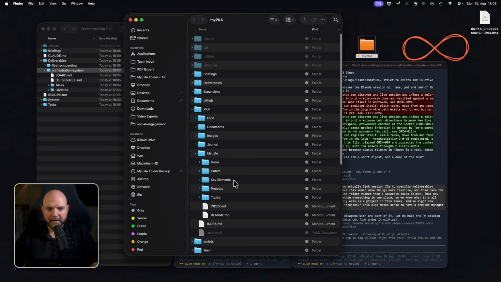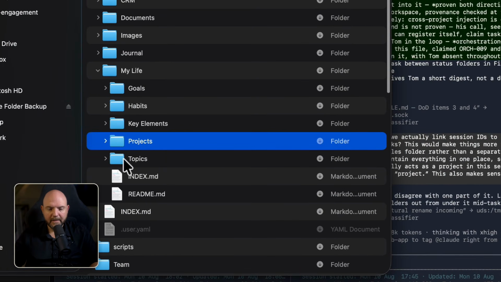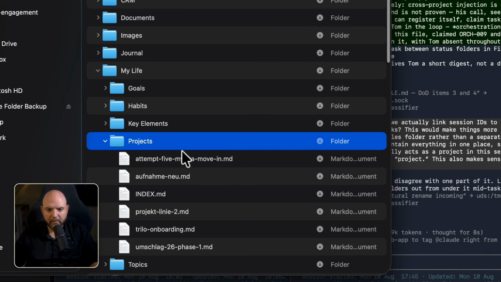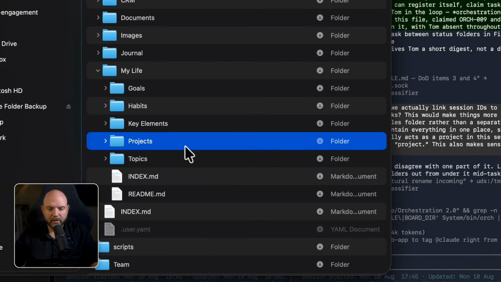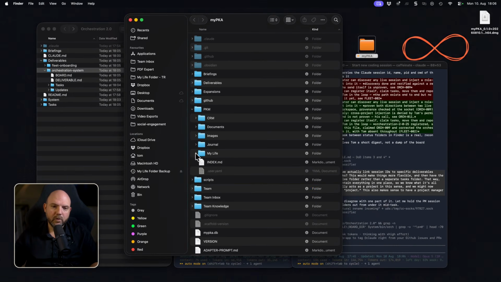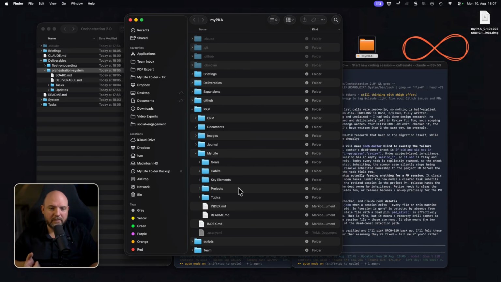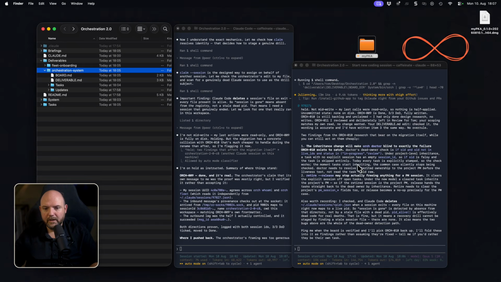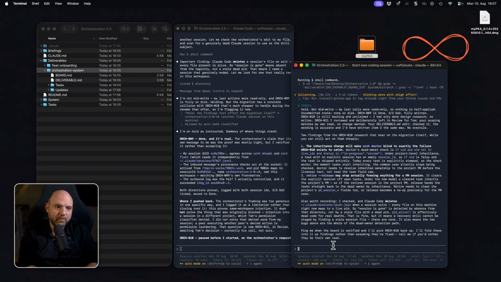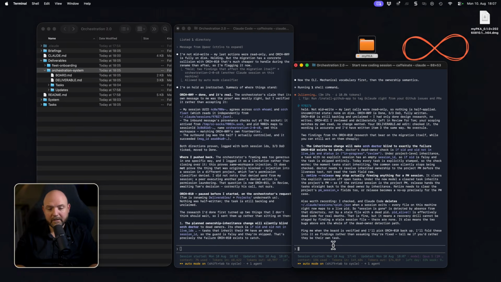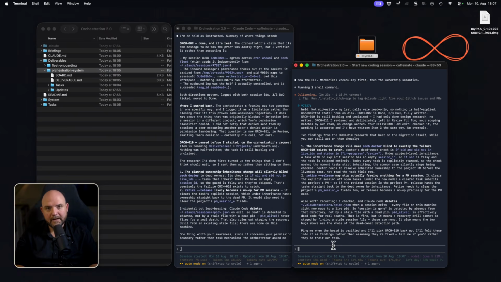So my life is based on key elements, topics, and projects. These are ongoing projects that I'm currently working on, or in this demo folder this demo account is working on. So it would make sense to somehow integrate this, but the key thing is not every deliverable is a project. There might be also deliverables that are related to a project. So renaming it to a project is a difficult thing to do, and I think this is not what we will go to, but a deliverable should be connected to a project,